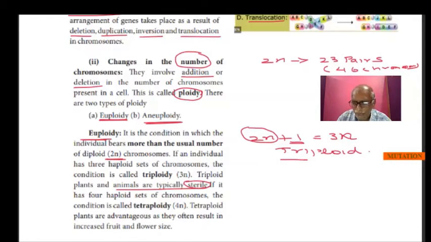Sometimes to the basic 2n, 2 sets will be added, it becomes 4n. We call it a tetraploid, or tetraploidy.